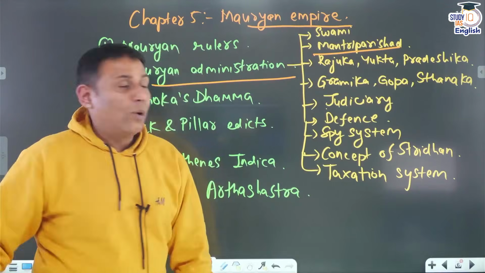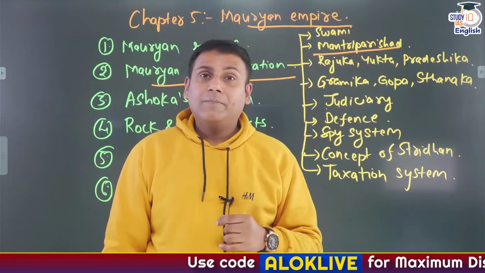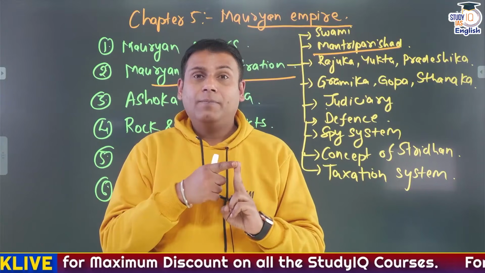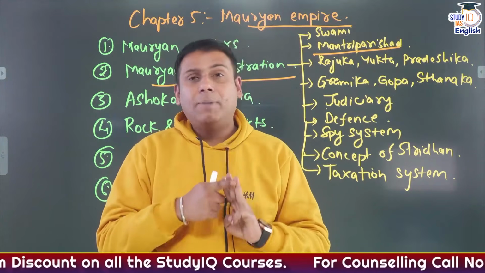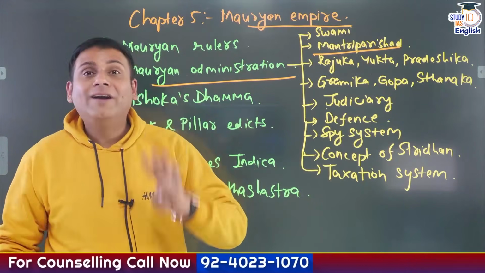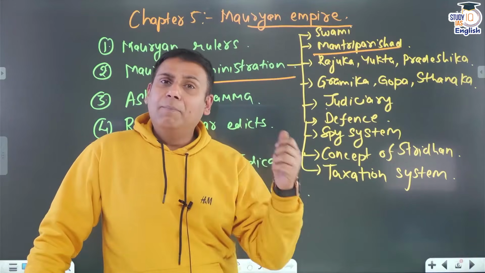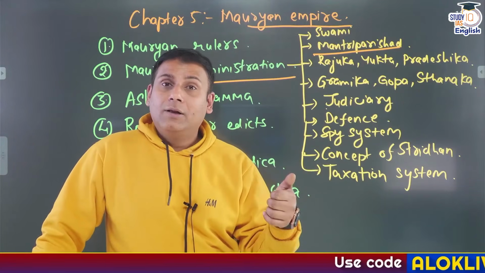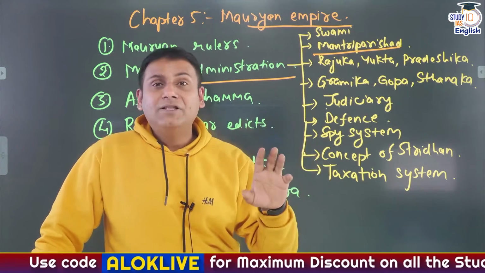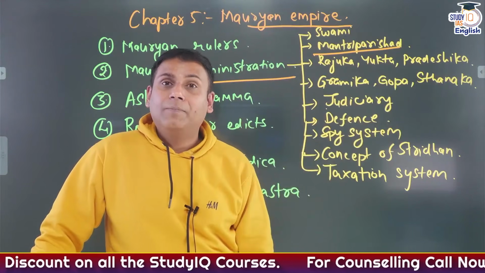You can expect a question from the Mantri Parishad or Central Administration. Example, Sita Adhyaksh was the head of the Agriculture Department. Kopya Adhyaksh, head of Forest Department. Akar Adhyaksh, head of Mines Department. Sani Dhata, head of Royal Treasury. Then Kosh Adhyaksh, head of Treasury. So there are different departments. Potwa Adhyaksh, weights and measures. Patan Adhyaksh, port. Durgapal, Durg means fort, so protector of the forts. Antapal, protector of the frontiers.